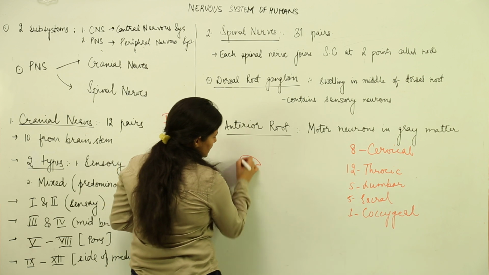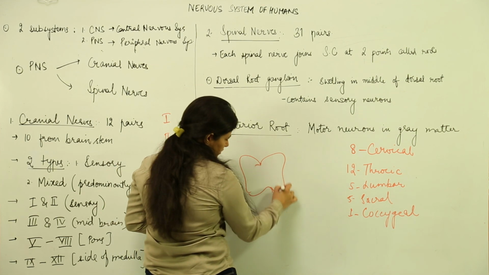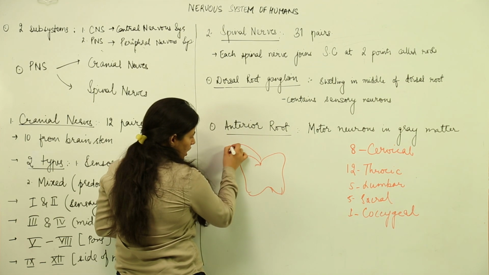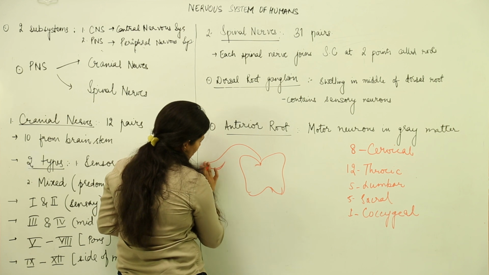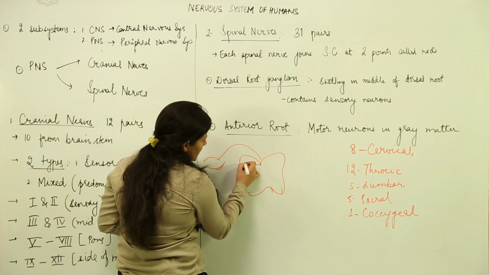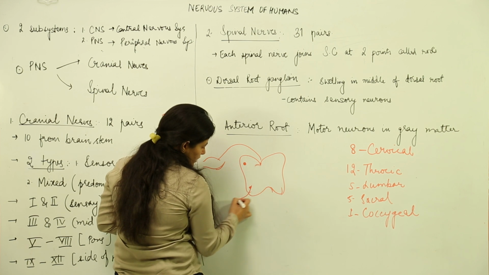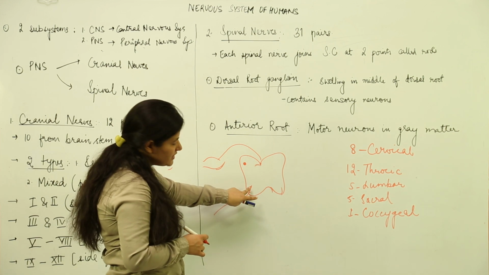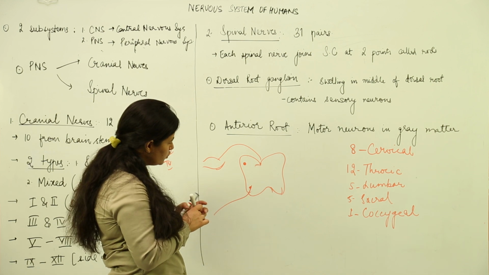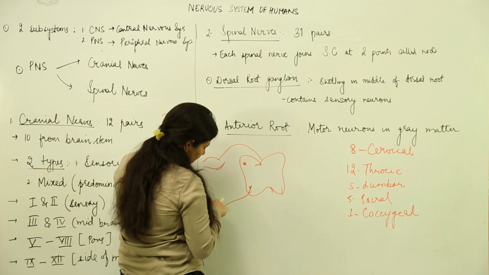Supposedly this is the spinal cord, with a similar structure like this. Over here there would be a bunch of sensory neurons. This is the sensory root and this is the motor root. You have to remember that the anterior root is the motor root, with motor neurons inside the grey matter.